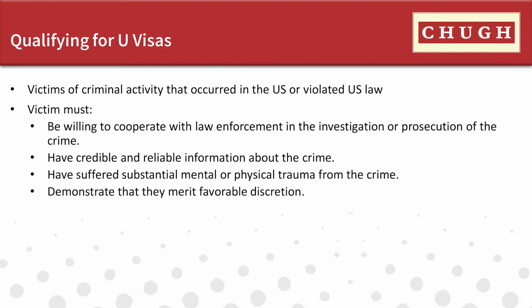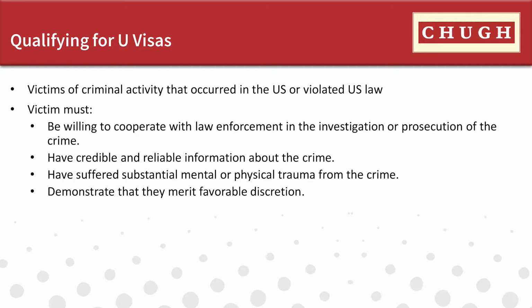So, the basic requirements for obtaining a U visa are: the crime must have occurred in the US or violated US law. Victim has credible and reliable information about the qualifying crime. Victim is generally willing to cooperate with law enforcement in the investigation. Victim must have suffered substantial physical or mental trauma as a result of qualifying crime.